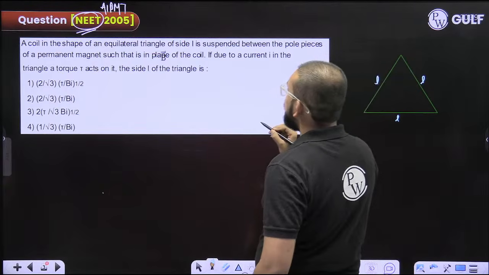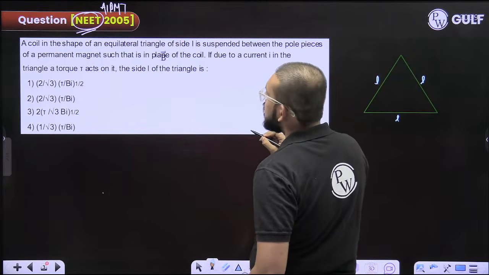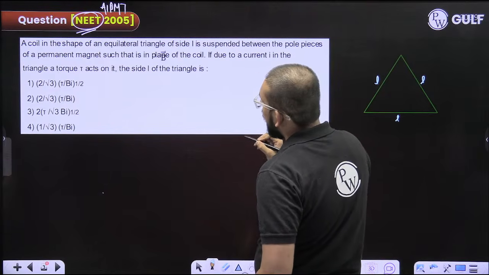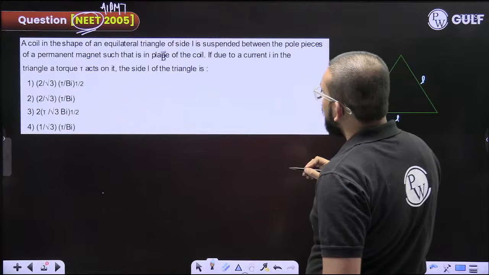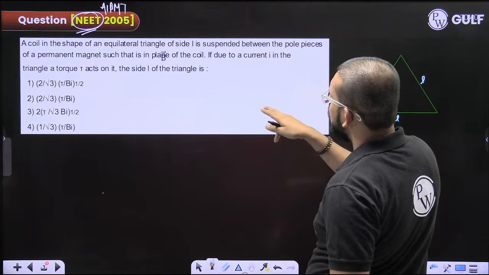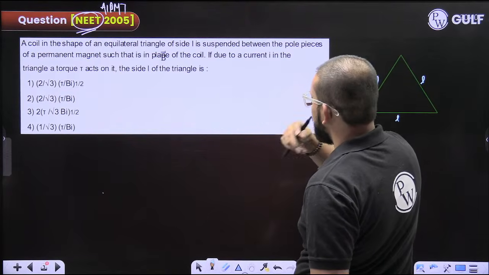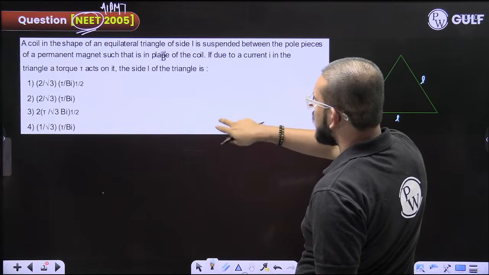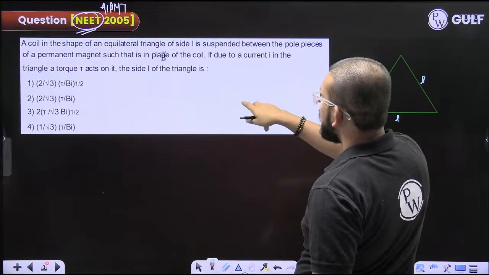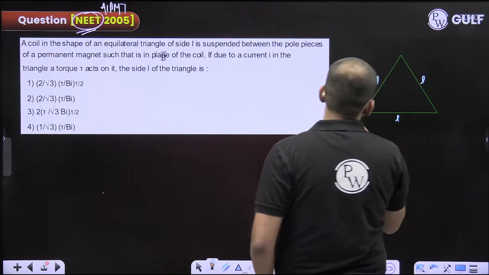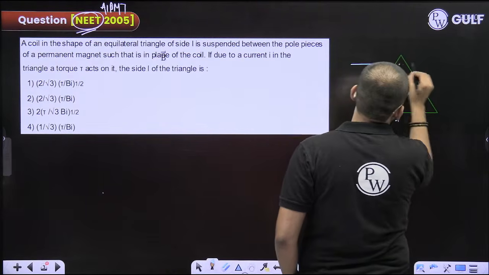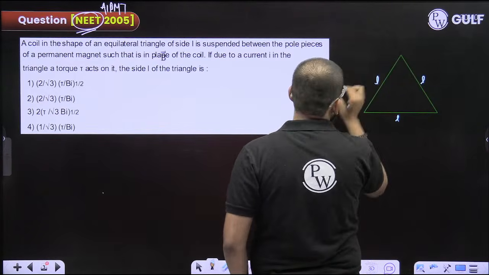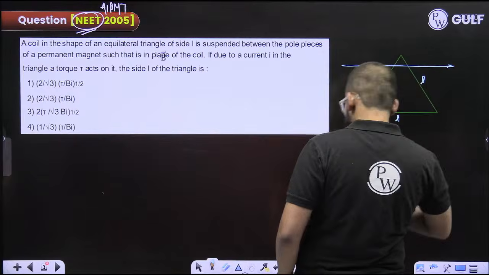Is suspended between the pole pieces of a permanent magnet such that the plane of the coil is slightly dislocated. If due to the current I in the triangle, the torque tau is acting, then the side length L of the triangle is equal to what? So they are saying that you had placed this in some magnetic field.